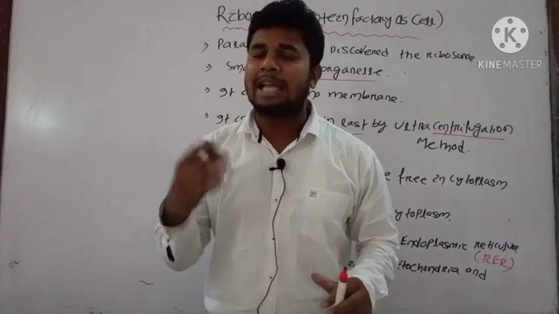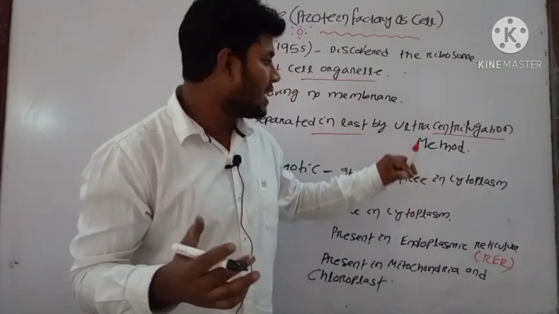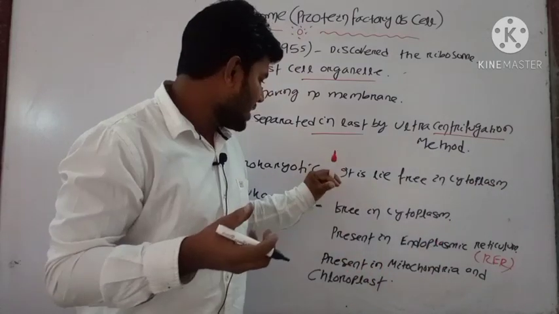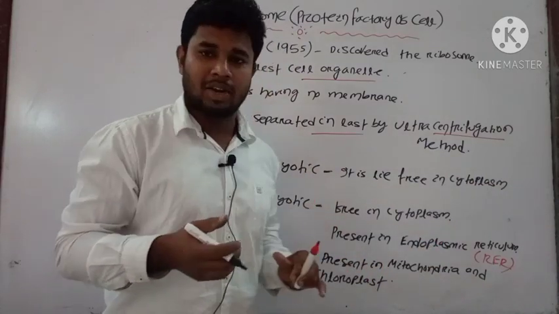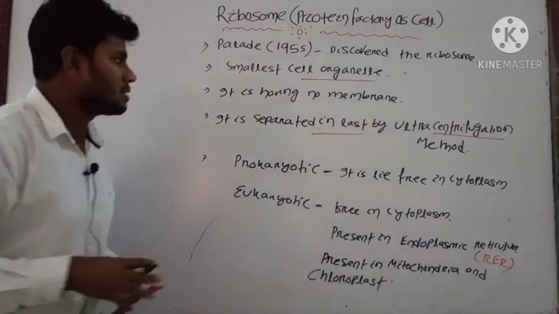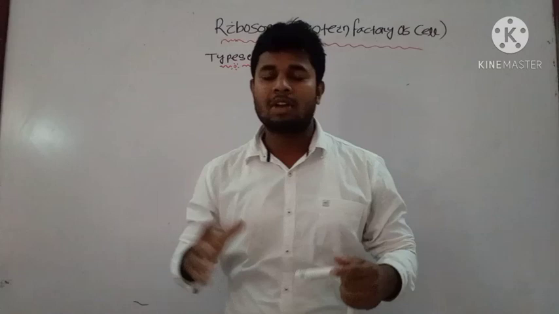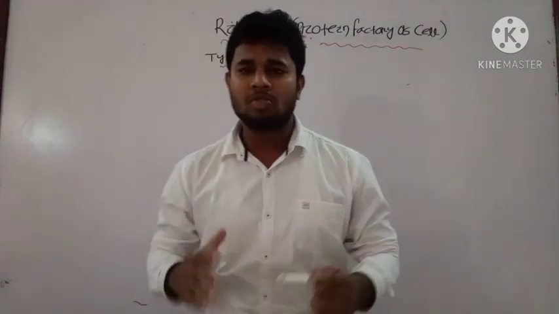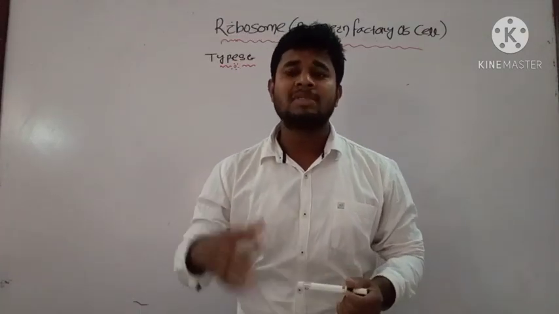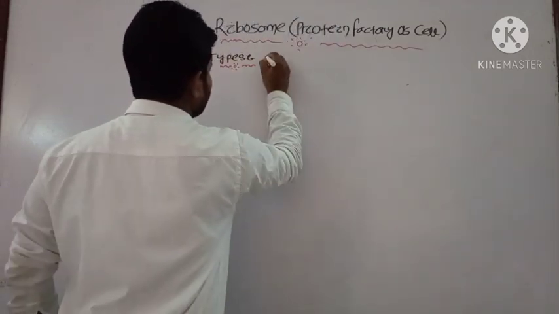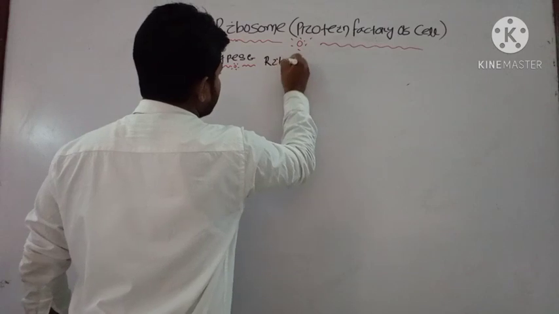Then we will discuss the types of ribosome based on their centrifugation. How these ribosomes are different in case of prokaryotic cell and in eukaryotic cell. Note down these points. The types of the ribosome, how ribosomes are classified. They are usually classified on the basis of their sedimentation coefficient.